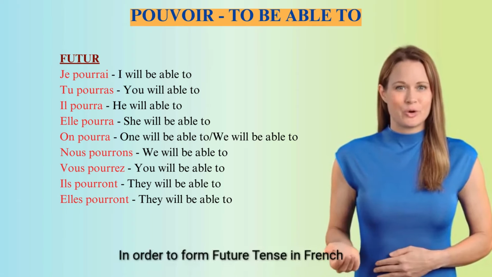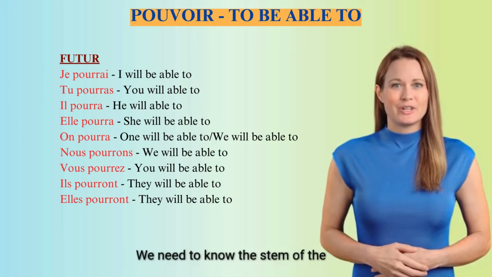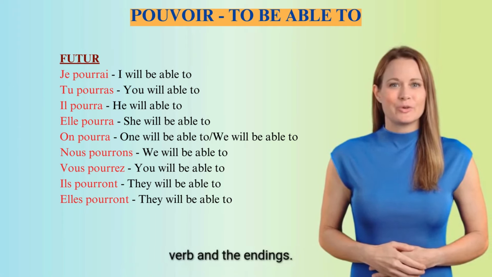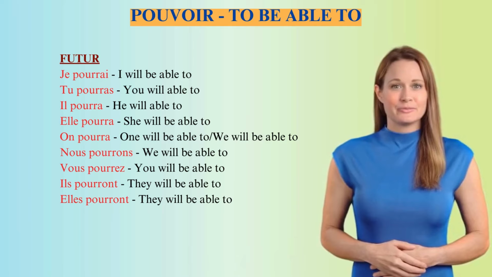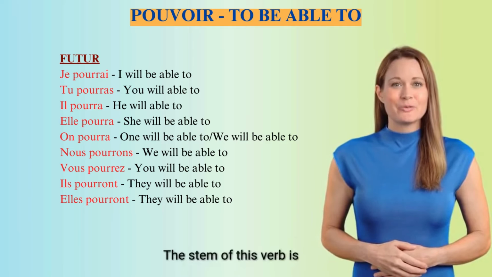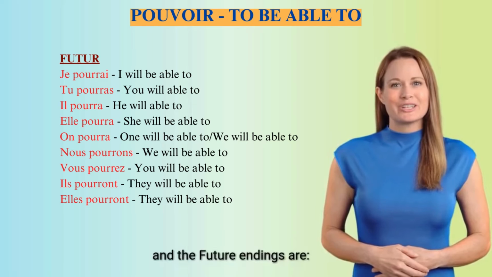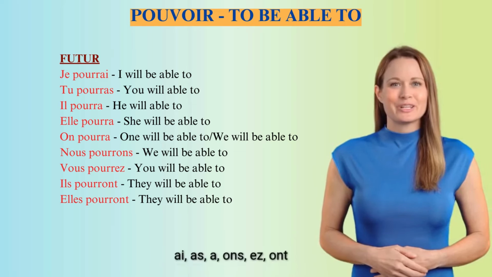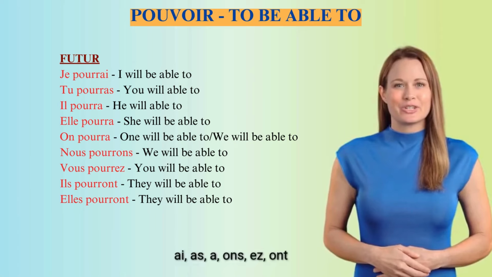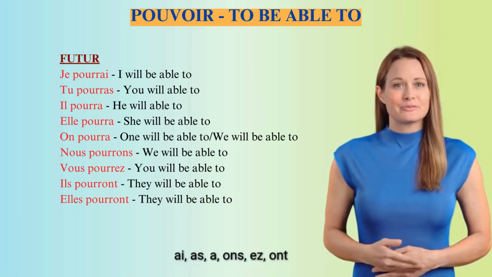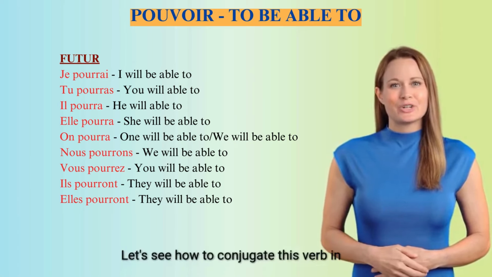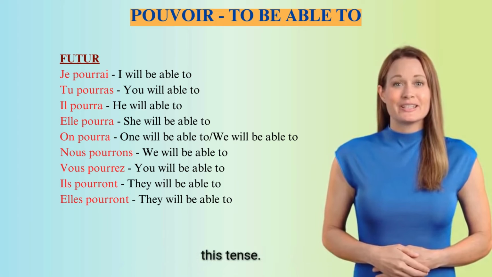In order to form future tense in French we need to know the stem of the verb and the endings. The stem of this verb is Pour, and the future endings are ai, as, a, ons, ez, ont. Let's see how to conjugate this verb in this tense.